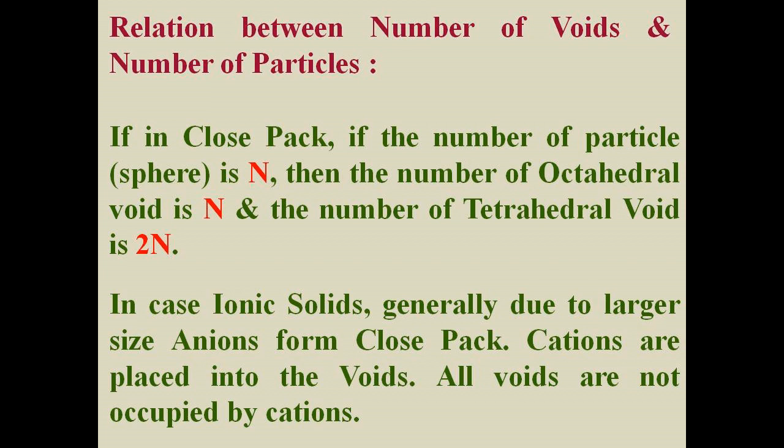Now we have to know the relation between the number of voids and the number of particles. If in close packing, the number of particles, that is spheres, is capital N, then the number of octahedral voids is also capital N, and the number of tetrahedral voids is 2 capital N. In case of ionic solids, generally due to larger size, anions form close packing, and cations are placed into the voids, though all voids are not occupied by cations.